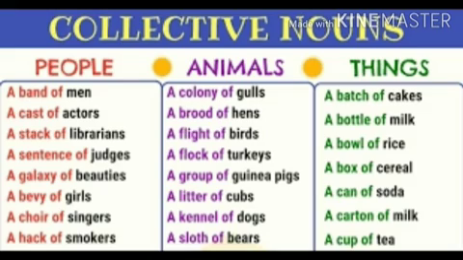For people: a band of men, a cast of actors, a stack of librarians, a sentence of judges, a galaxy of beauties, etc. For animals: a colony of gulls, a brood of hens, a flight of birds, a flock of turkeys, a group of guinea pigs, etc. For things: a batch of cakes, a bottle of milk, a ball of rice, a box of cereal, a can of soda, etc. This is not the end, but there is a huge list of collective nouns you can refer to in your grammar book or reference book.